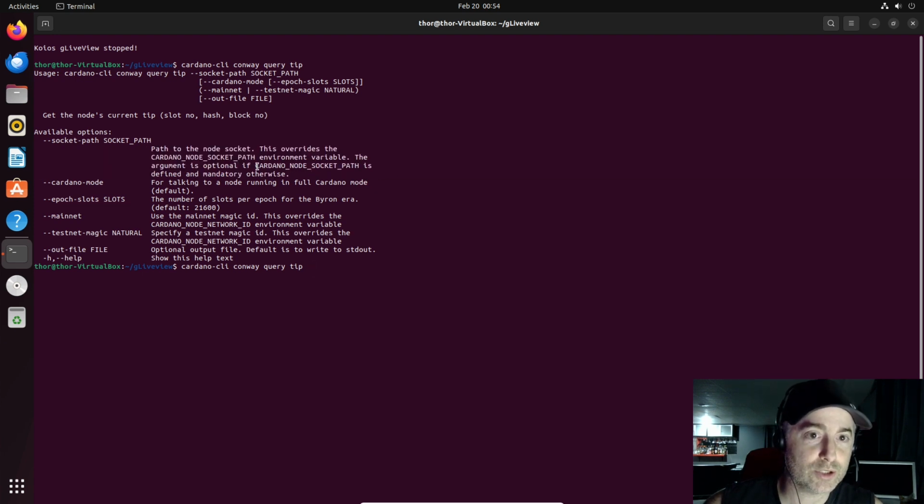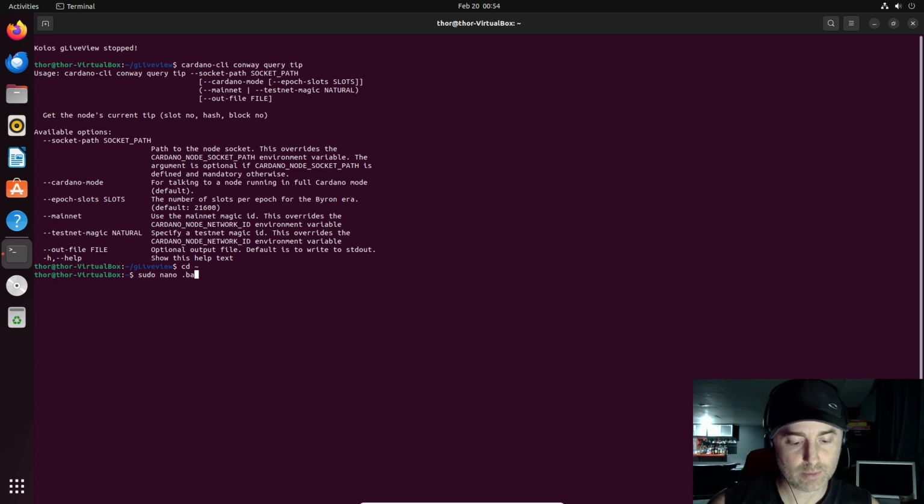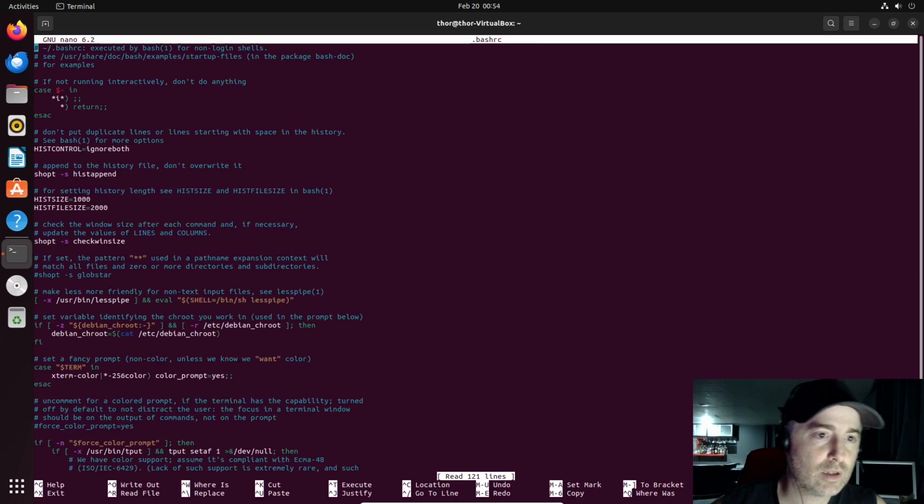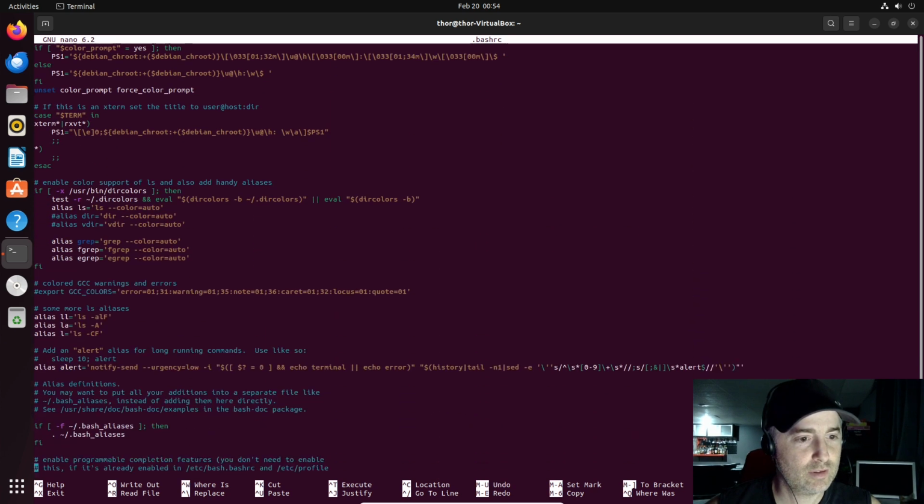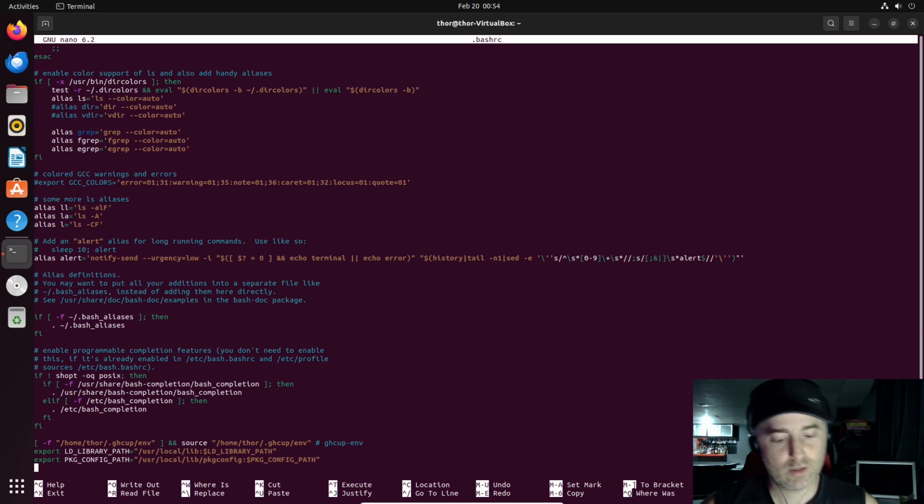So what we'll do, we'll just mention the CARDANO_NODE_SOCKET_PATH and just copy it. And we will put it into our sudo nano .bashrc because I don't want to write it every time. This is painful. All right, let's do this. I'll paste.